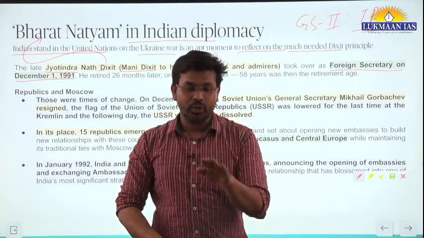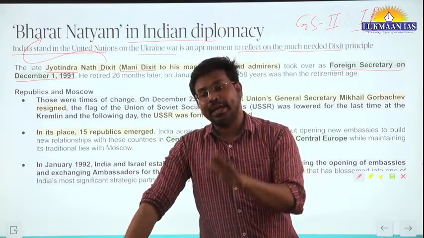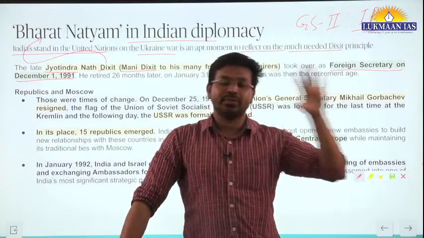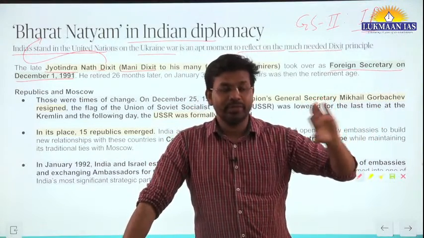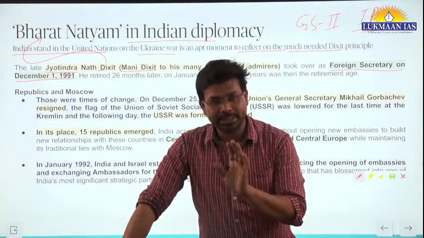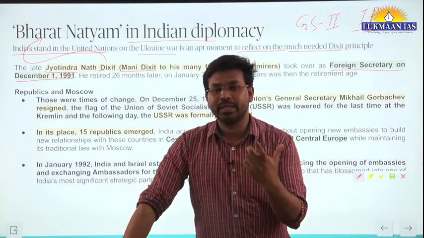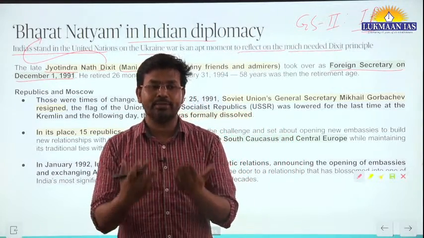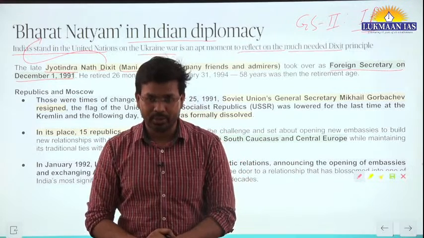So when India abstained from voting, Russia as well as the Western countries received a mixed signal. None of them are clear what the standing of India is. India has not given a clear-cut answer.